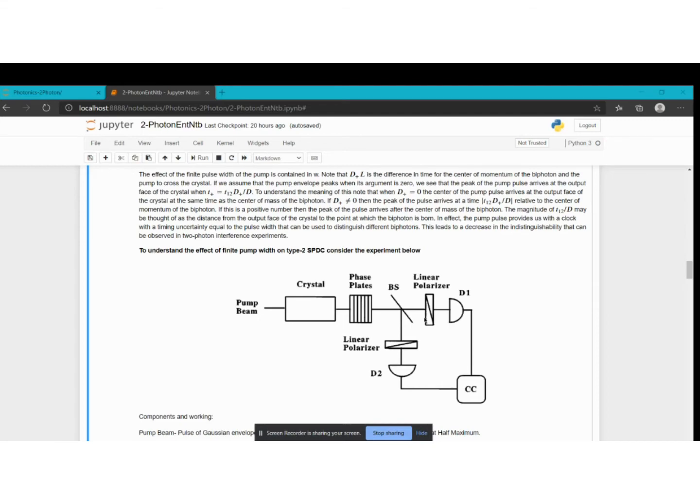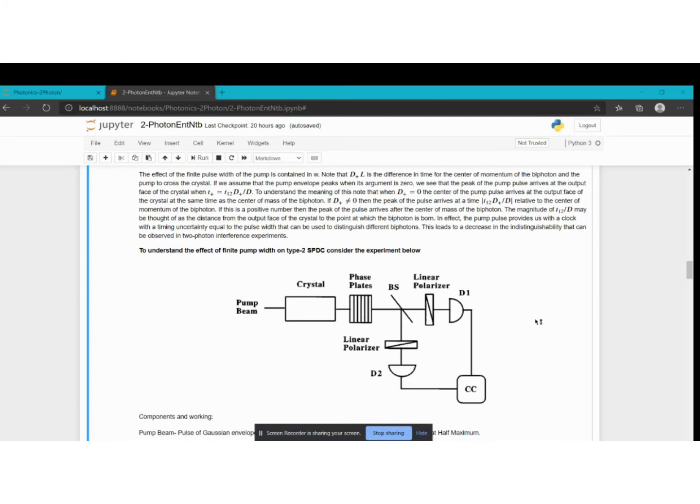Before starting the experiment, I want you to keep 2 points in the back of your mind. First, we are doing an SPDC experiment with a narrow pulse, and we will change the pulse width and get different results and infer things from that.